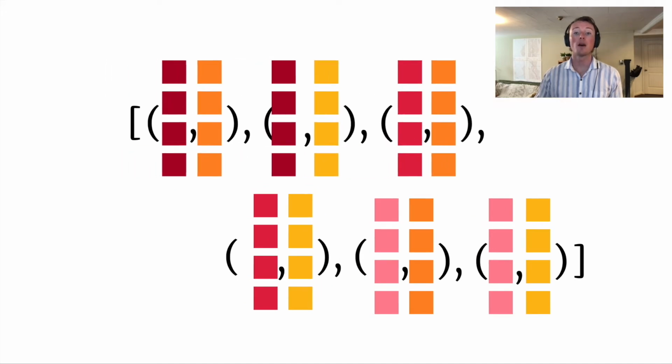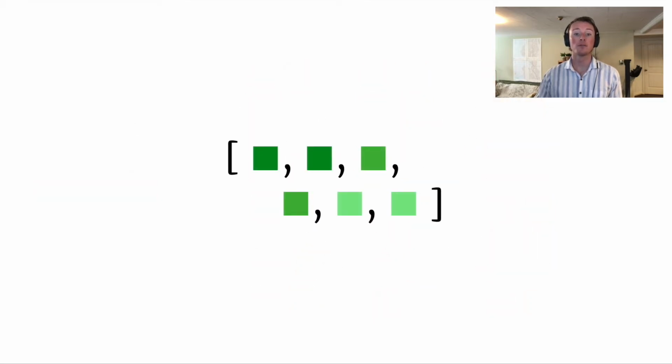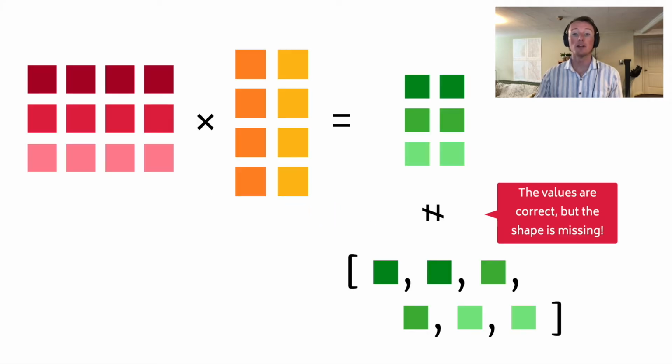Finally, we map the dot product operator over this list of row-column pairs. Our result is a list of scalar values. But there's a problem. A 2D matrix times a 2D matrix should produce a 2D matrix. However, our algorithm produces a one-dimensional list of values. Even if the values are correct, we're missing a core piece of information, the shape.